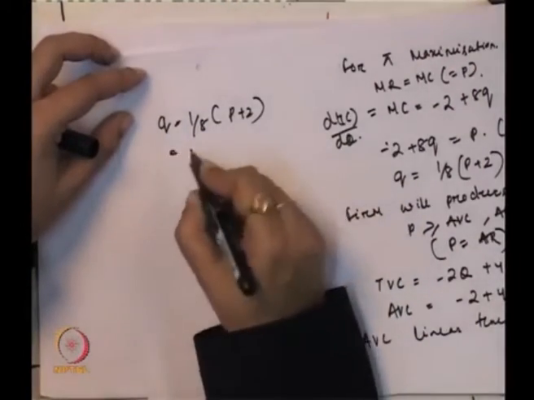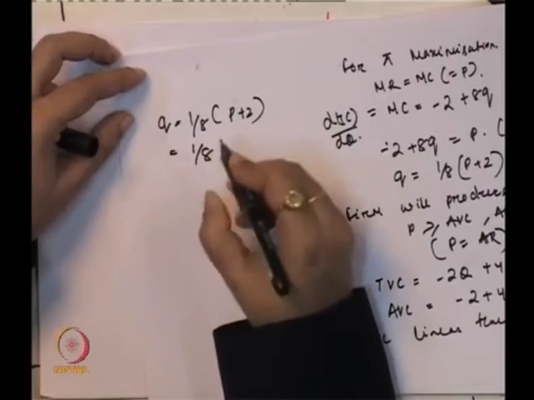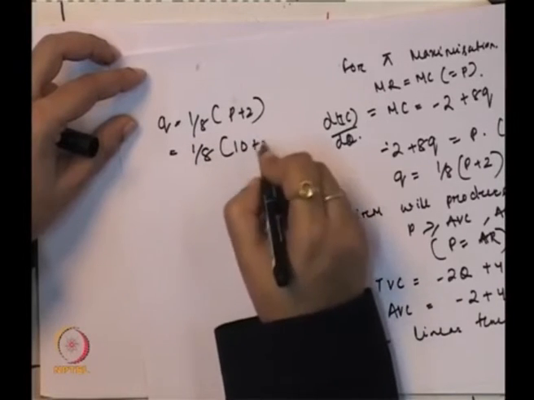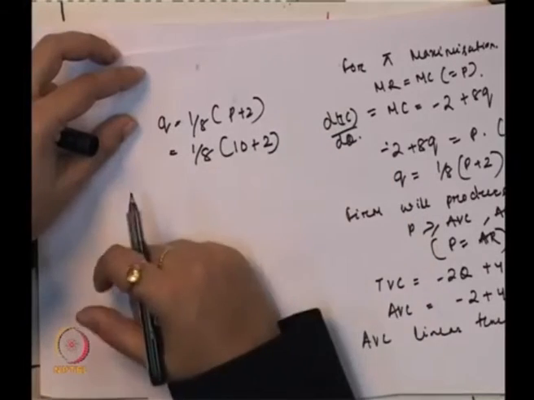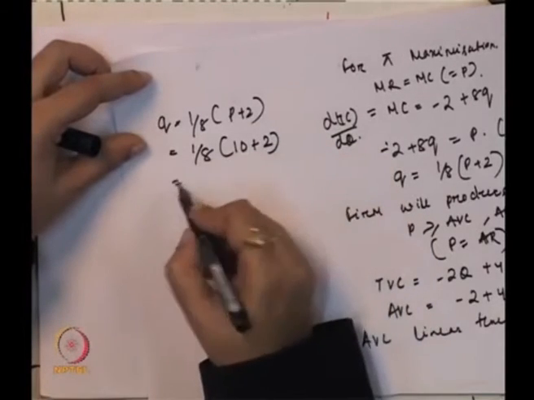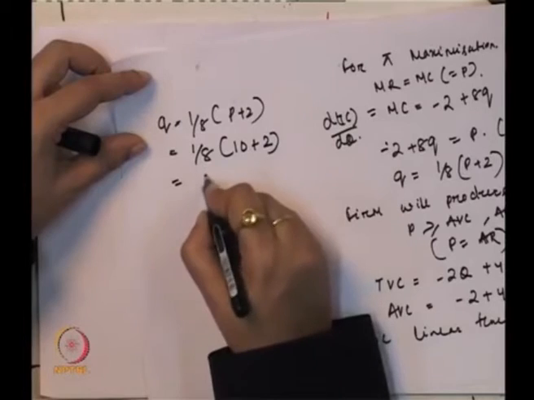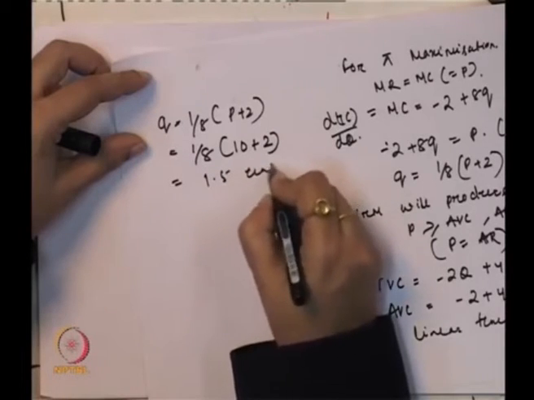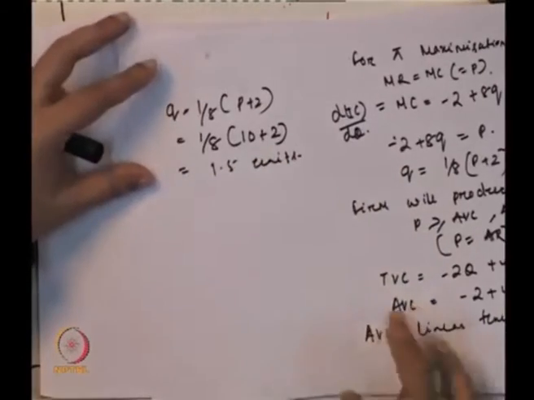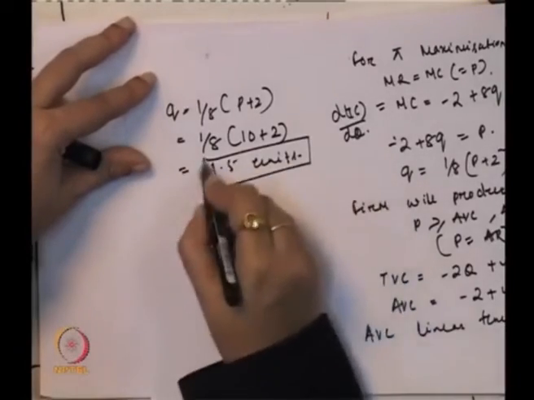So if you simplify this, 1 by 8 (10 plus 2), as you have decided the equilibrium price is 10, this comes to 1.5 units. Okay. So Q is 1.5 units.